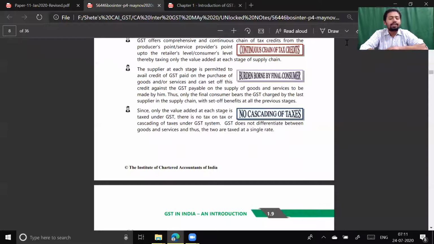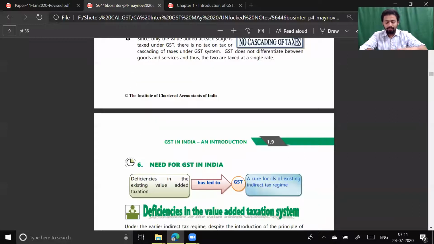In an idealistic scenario, there should not be any cascading effect. That means there should not be any tax on tax under GST law. But let me tell you, I'll teach you some practical aspects where cascading effect happens. Eventually it happens, but the impact is very much lower as compared to earlier laws. So there should not be a cascading effect ideally under GST law.